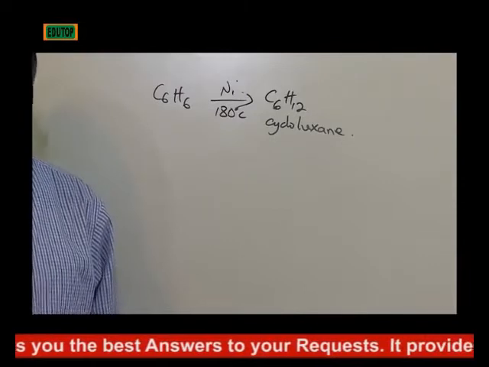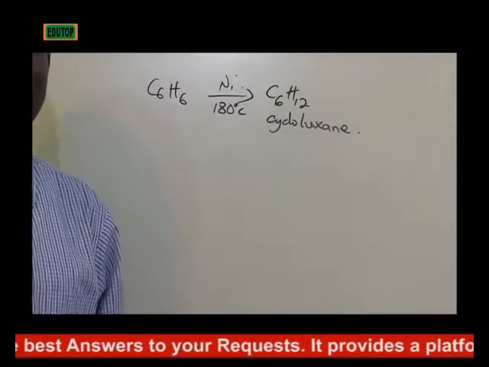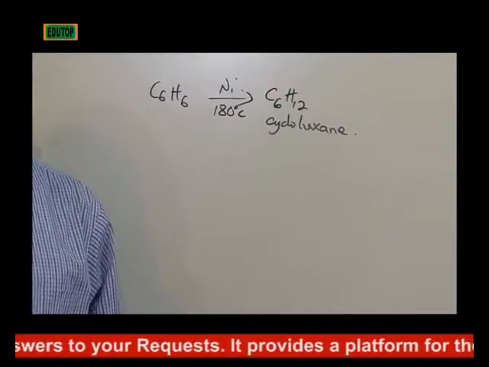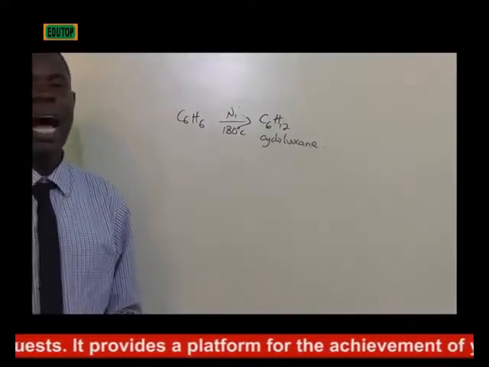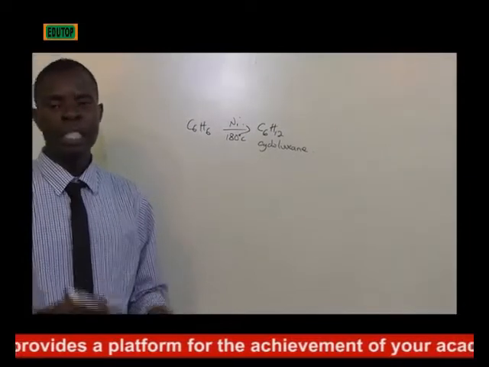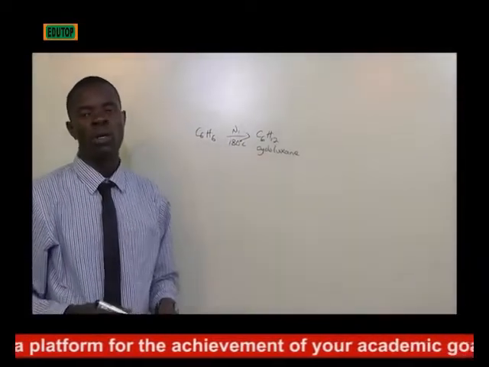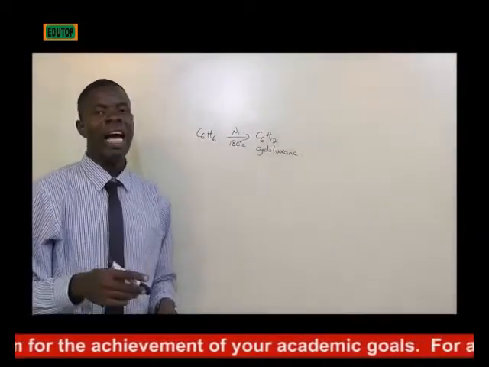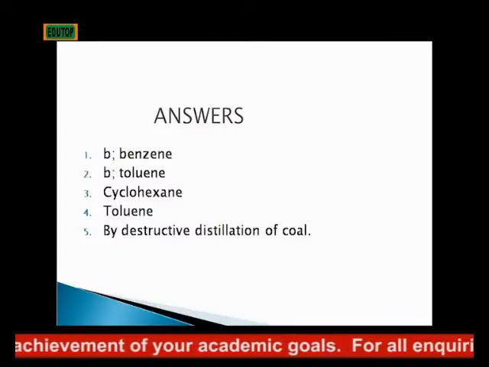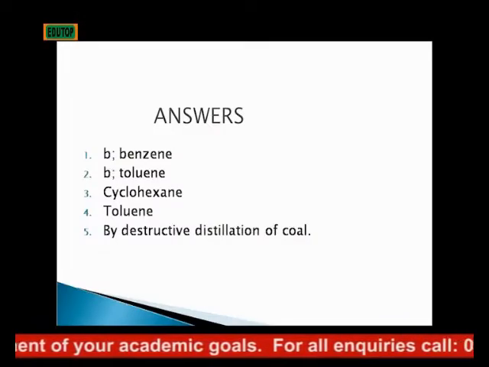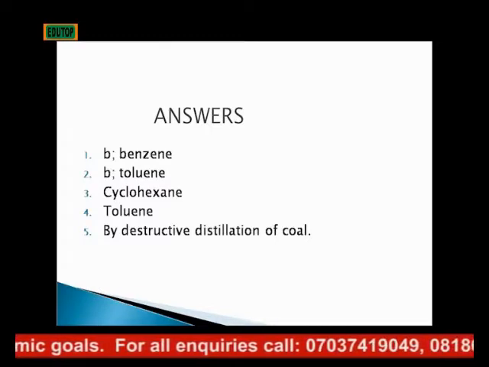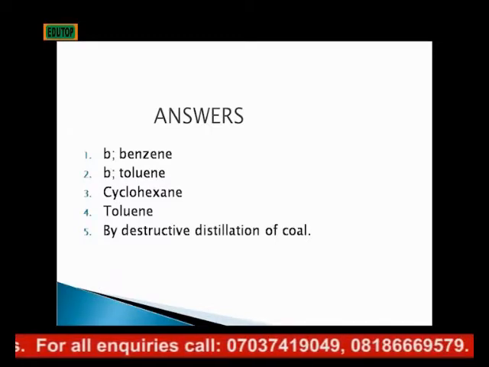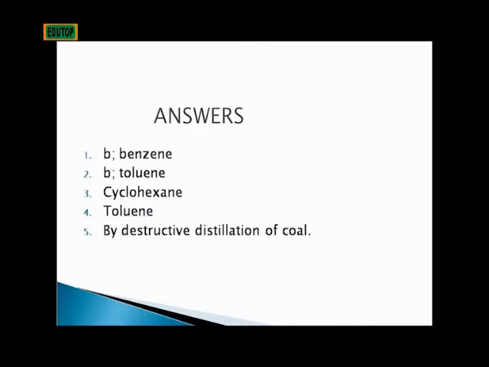Question number 5. How can benzene be obtained in nature? The only way to obtain benzene in nature is by destructive distillation of coal, where the coal tar, that is one of the byproducts, is a constituent of benzene. So the answer to question number 5 is destructive distillation of coal.